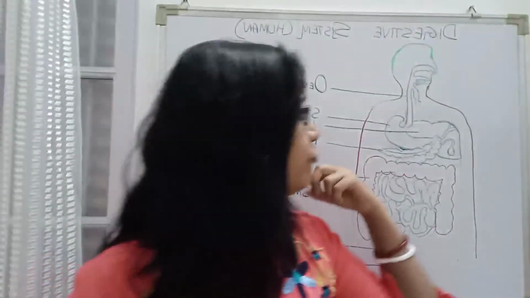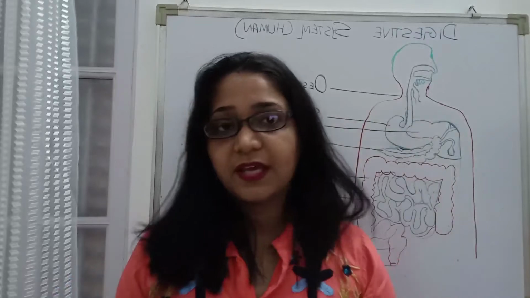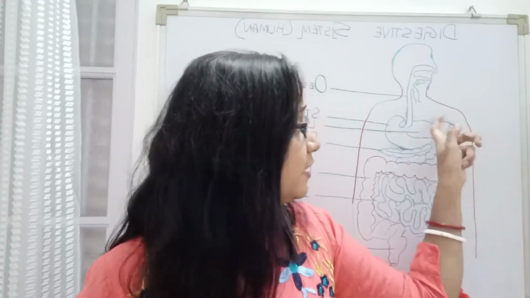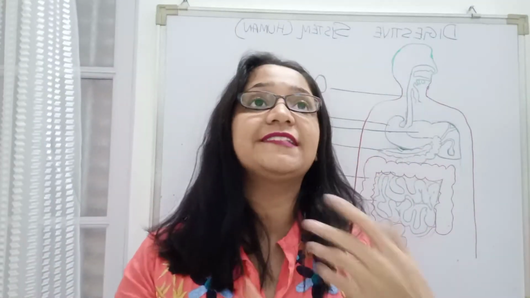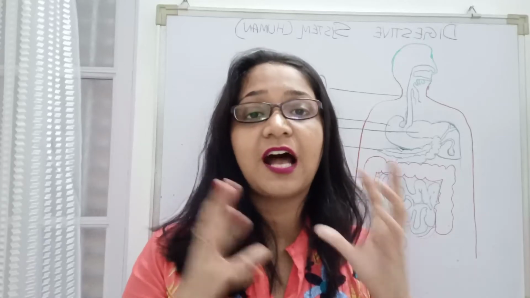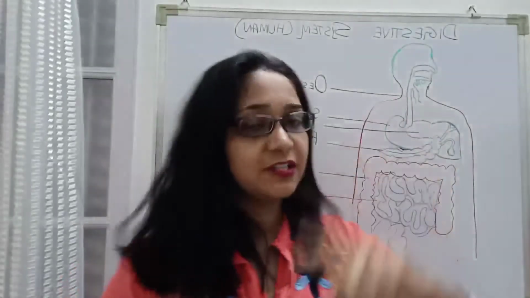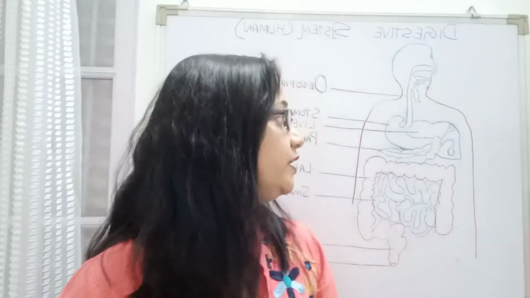And what are these glands called? These are the liver and the leaf-shaped organ, which is the pancreas. Now the liver is the largest gland of our body. So if it is asked somewhere which is the largest gland of our body, then your answer should be the liver.